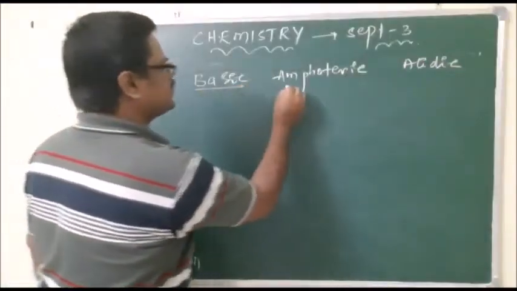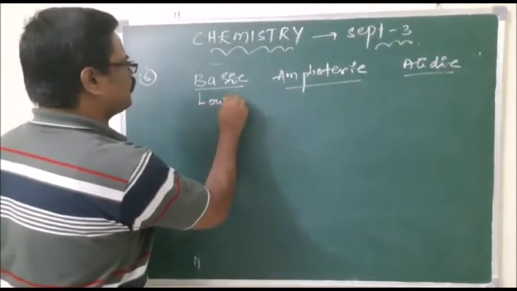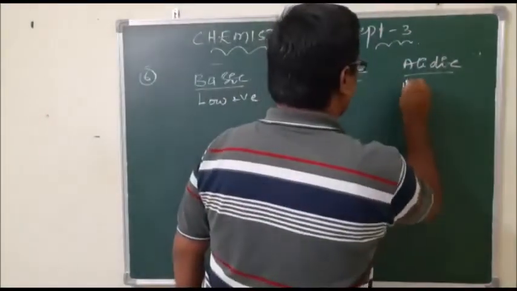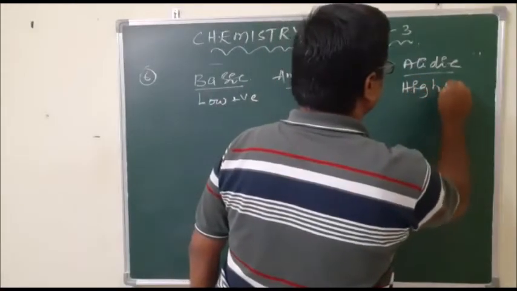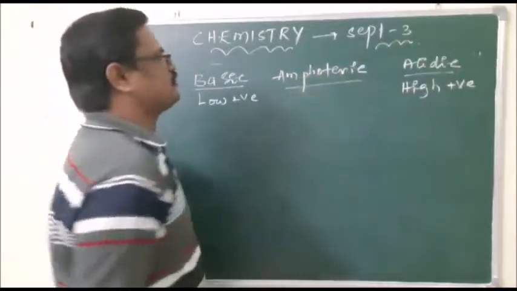Always, if it has a low positive oxidation number, then it is basic. If it has a high positive oxidation number, then it is acidic. So the medium one always shows amphoteric.